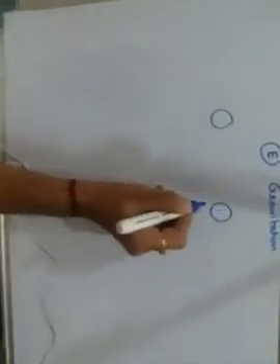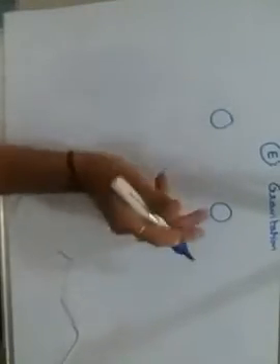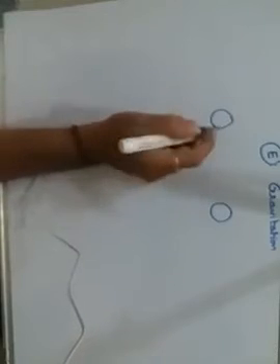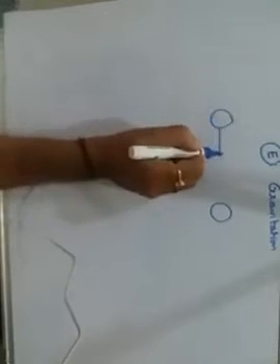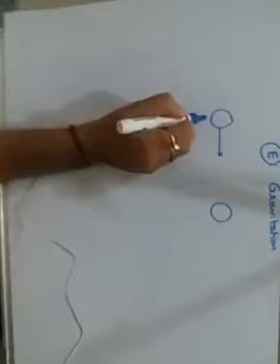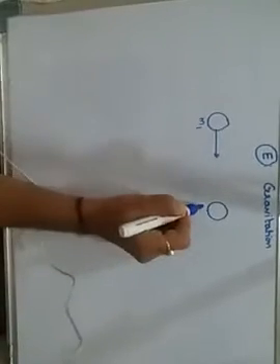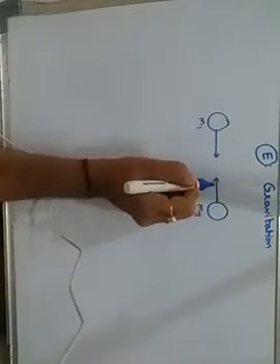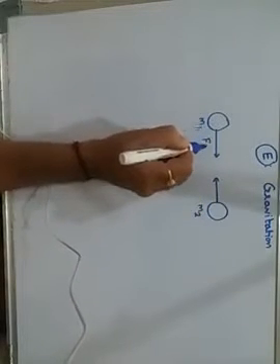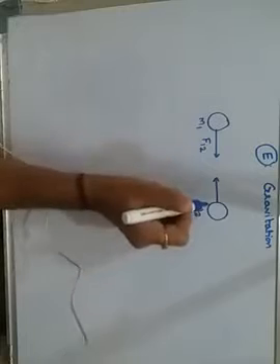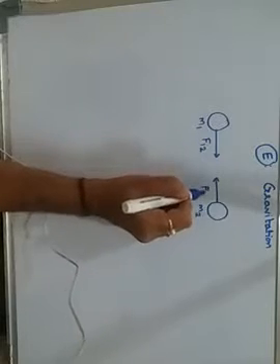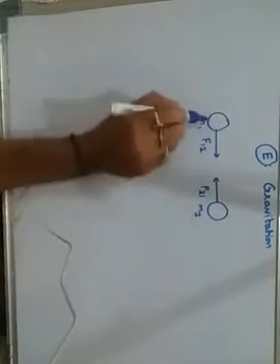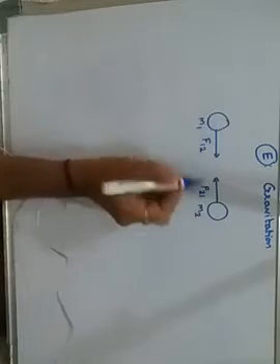Now, as we have discussed already, suppose this is your first particle and another particle. When the two particles are supposed to collide with each other, they exert a force on each other. Let the mass of the first body be m1, and the mass of the other body m2. This is the force exerted by the first body on the second, and this is the force exerted by the second body on the first one.